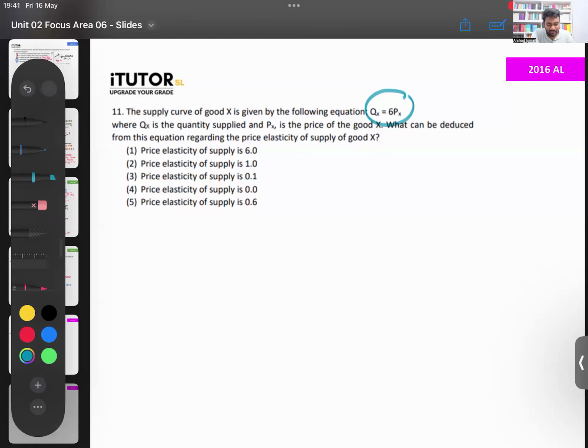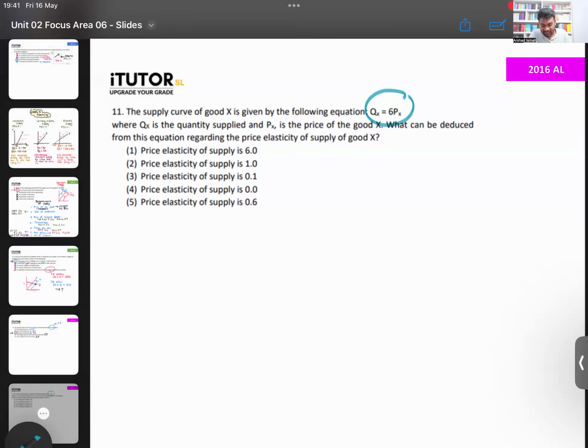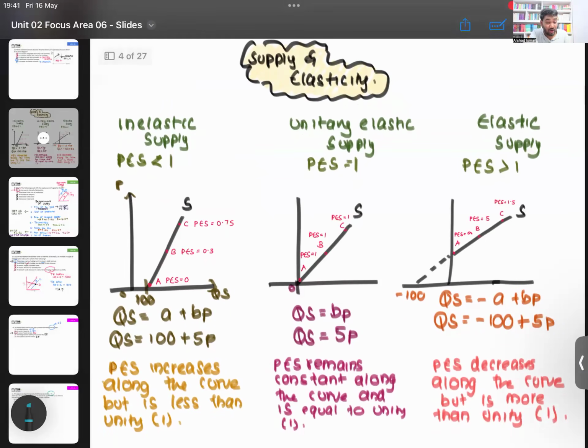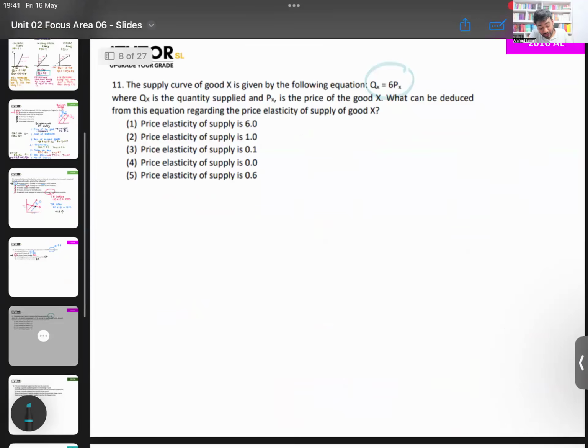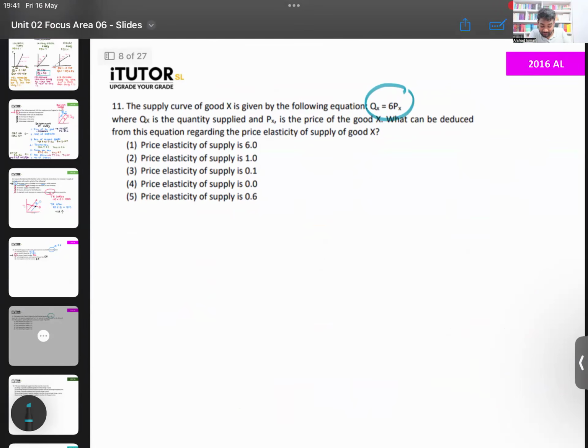What should click for you? In which type of supply curve did you not have an A component? You do not have an A component in a unitary elastic supply curve. I showed you QS equals 5P. That is what they are asking. So that is a unitary elastic supply curve.